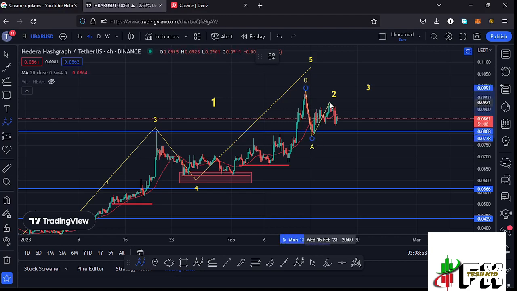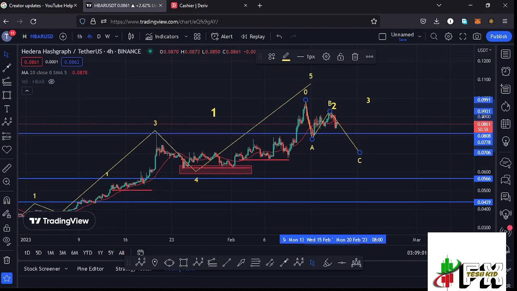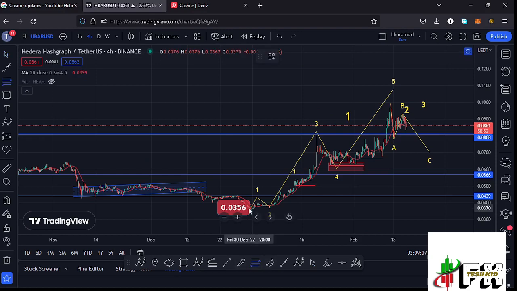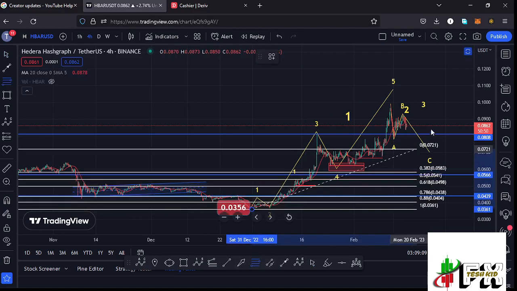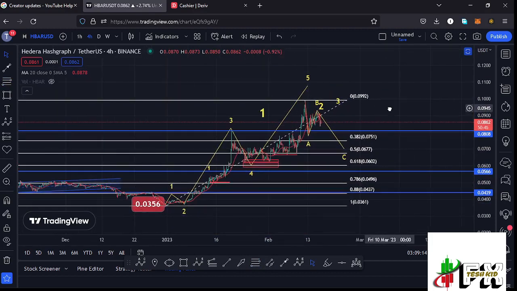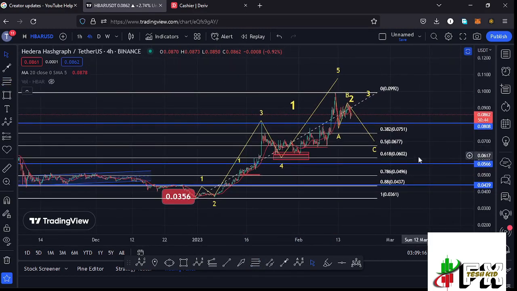Then this might be the high for that wave B, before we can see one more leg down to the lower side to fully maximize our target areas in the formation of this wave 2. And if I sketch out a minimum target area to the lower side in the formation of that wave 2, by connecting the Fibonacci from the low of the first wave down there to the high of that wave 1, that gives me a minimum target area between the fib level 0.5 and the fib level 0.618,